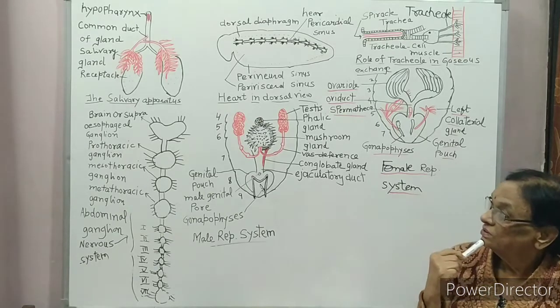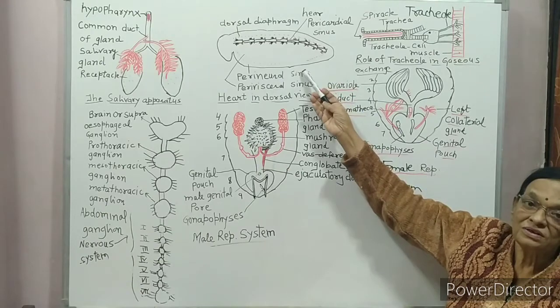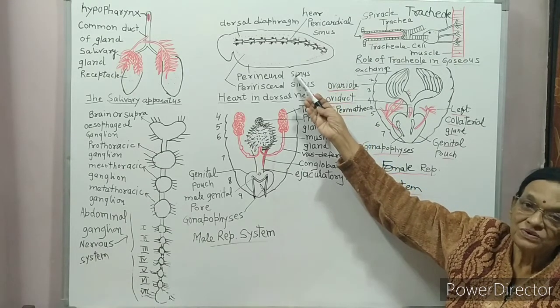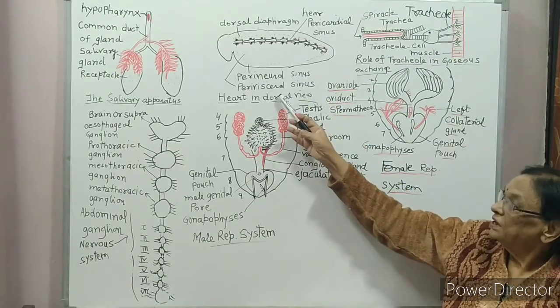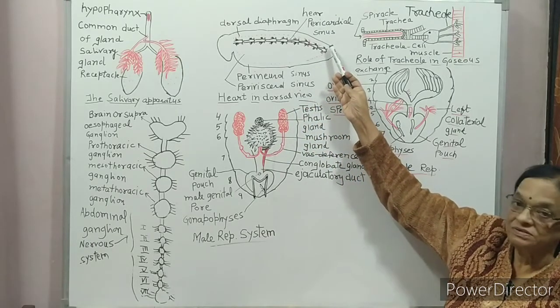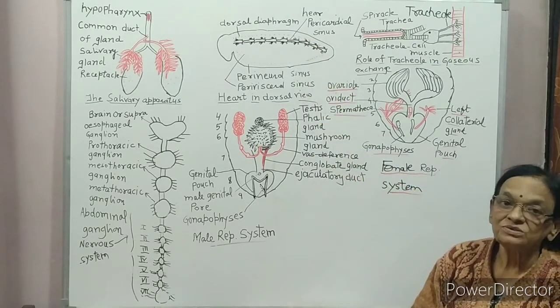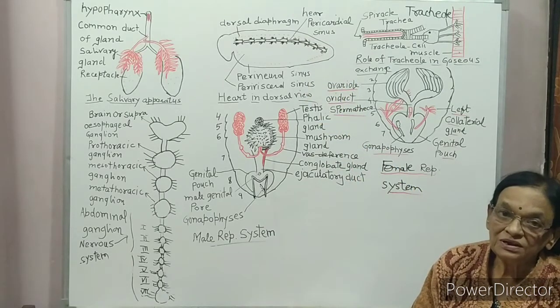In cockroach, the heart segments are 13, situated in the pericardial sinus. Sinus means cavity. Heart is situated in the pericardial sinus.